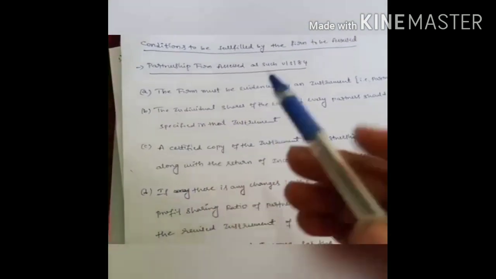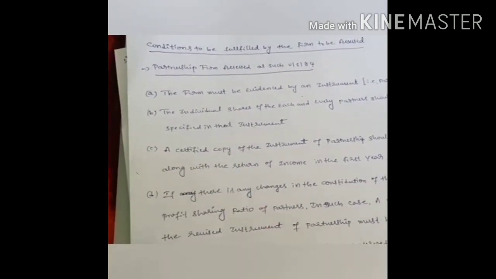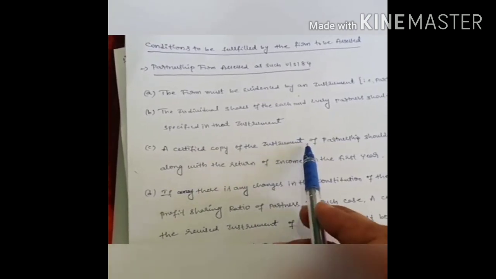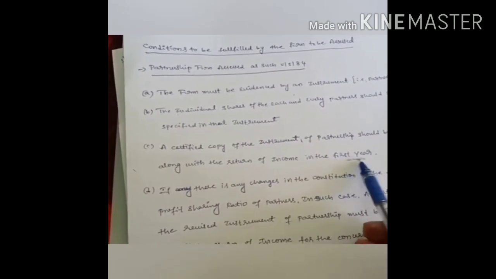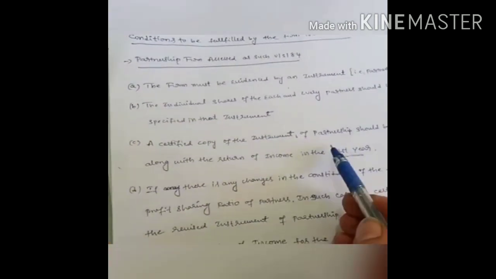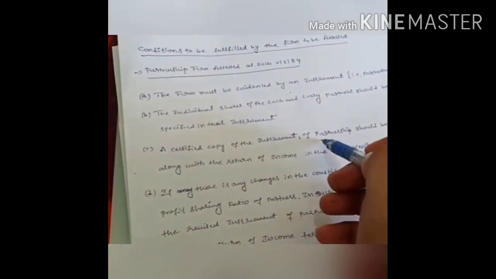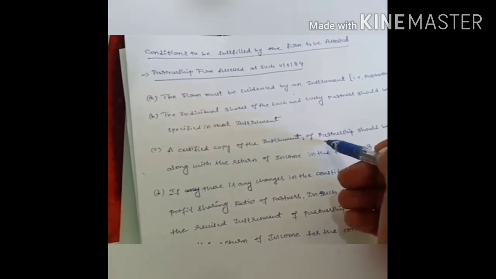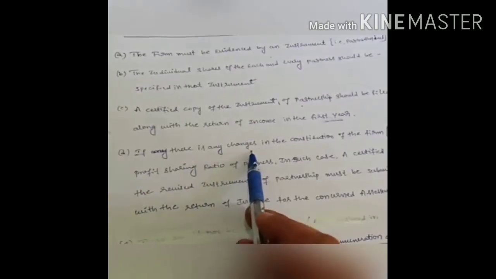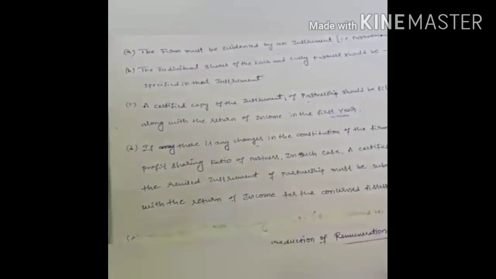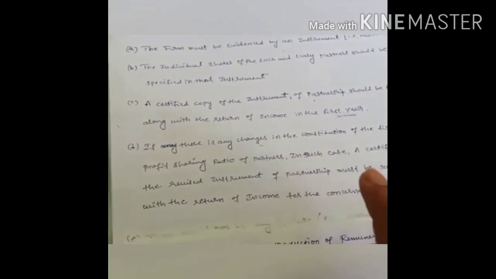And the fourth one is that when you file the return with the income tax department for the first time, you have to give a certified copy of that partnership deed along with the return of income for the first year. Not every year, only the first year, when you compute the taxable income along with the return of income, you have to give the certified copy of the partnership deed. Again, you have to submit a revised copy of the deed only if there is any change in the constitution of the firm or any change in the profit sharing ratio. Otherwise there is no need to specify it every year.